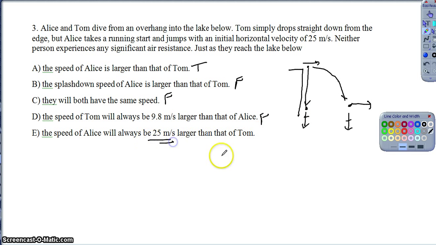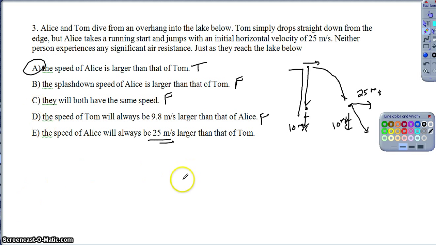Do be careful with that one, right? She's moving at 25 meters per second horizontally, so let's say hypothetically they were both going 10 meters per second downward, right? The resultant of her speed here would not be 35, so she wouldn't be moving 25 meters per second faster than Tom. So again, this one's trying to mess with you a little bit, but because we're adding them as vectors, and to add them as vectors we have to do the Pythagorean theorem, it's not just 25 more than Tom's. So option A is the best choice for that one.